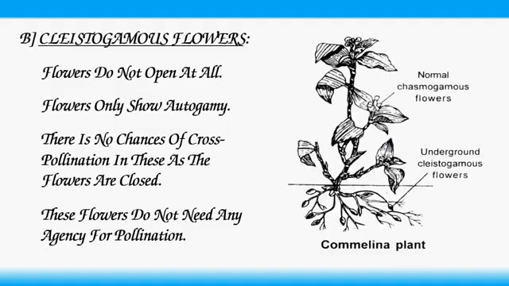This is the photograph of the Camellia plant. This plant consists of both types of flowers, chasmogamous flowers and clistogamous flowers. Chasmogamous flowers have open reproductive parts, and clistogamous flowers are closed. Reproductive parts are not exposed. So both types are present in Commelina as well as Viola and Oxalis.